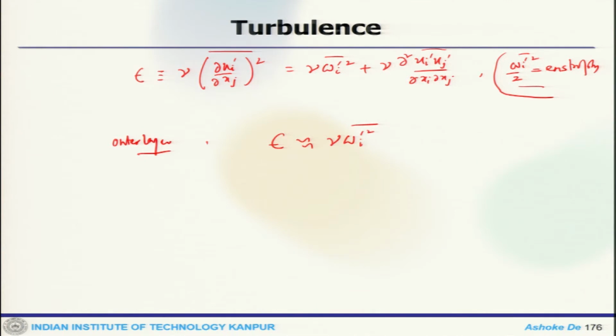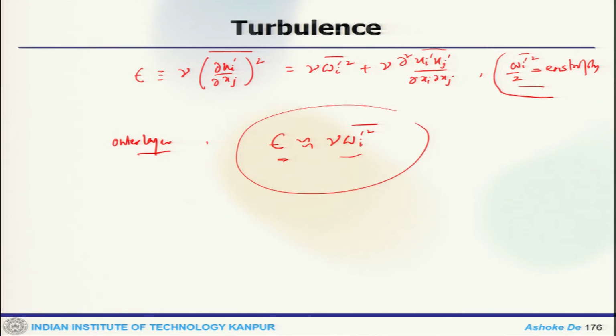That means this equation can be approximated as the equation for entropy. Now, there is a paradox from Kolmogorov in 1941 that epsilon is actually determined by the energy transfer rate at large scale, and thus it should be independent of viscosity. But when you look at this, they are sort of correlated.